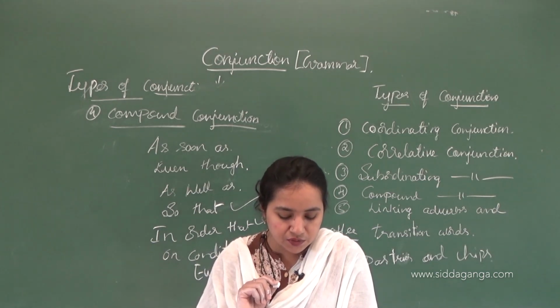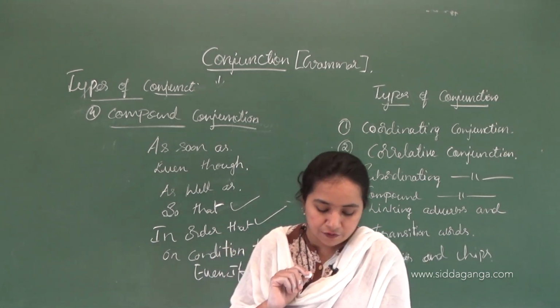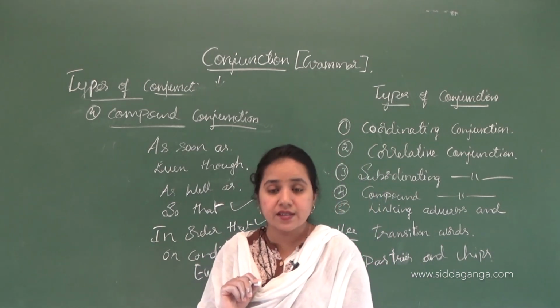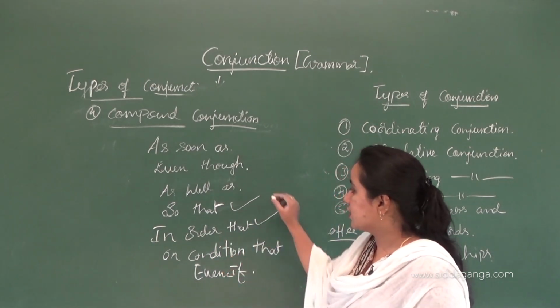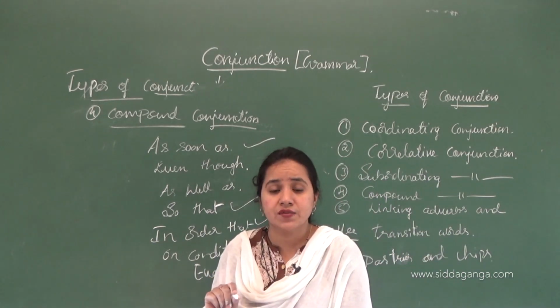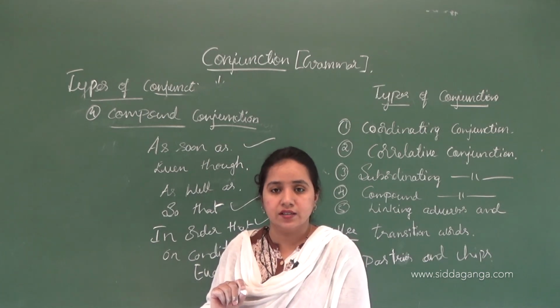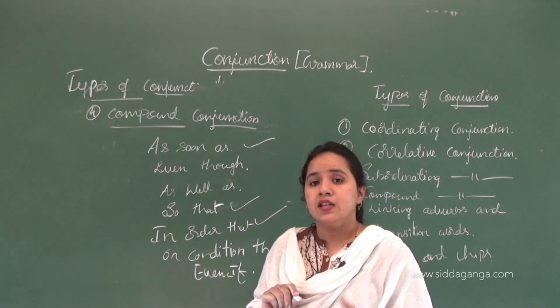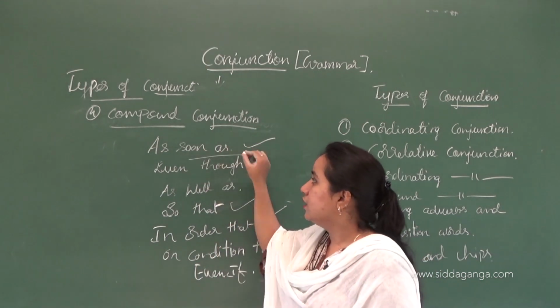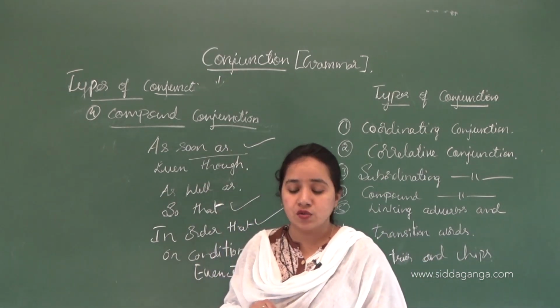As well as is used to join two nouns or phrases of the same rank, just as coordinating conjunctions do. Next is as soon as. How do we use as soon as? It is used to join two actions which happen one after another. So there we use the compound conjunction as soon as.